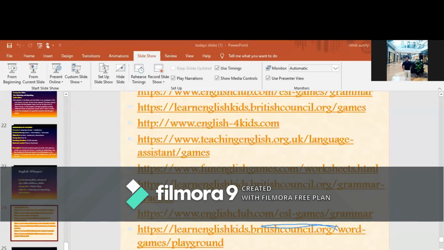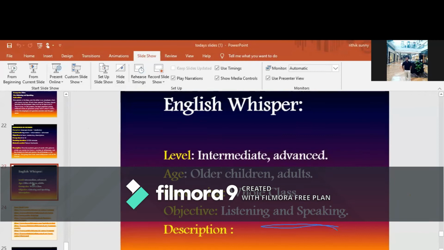And the next game is English Whisper. Previously we used to call it Chinese Whisper, and after Corona we have changed it to English Whisper. Okay, just joking. The level of this game is intermediate or advanced, and it can be given to older children and adults, especially at high school stage. It can be given as a whole class activity. The objective of this game is to improve listening and speaking skills among the learners.